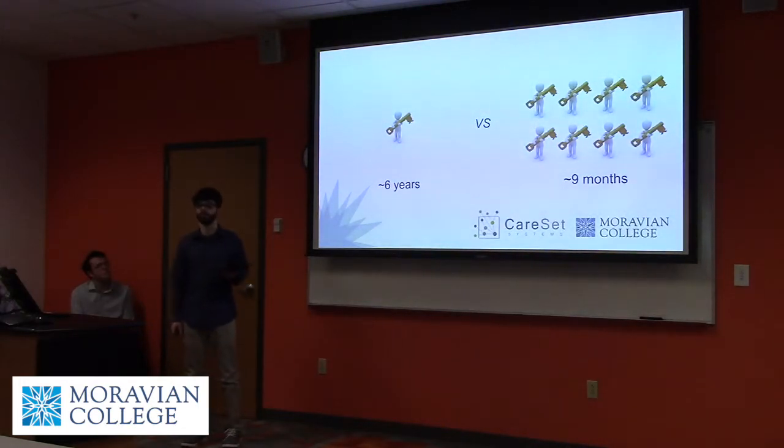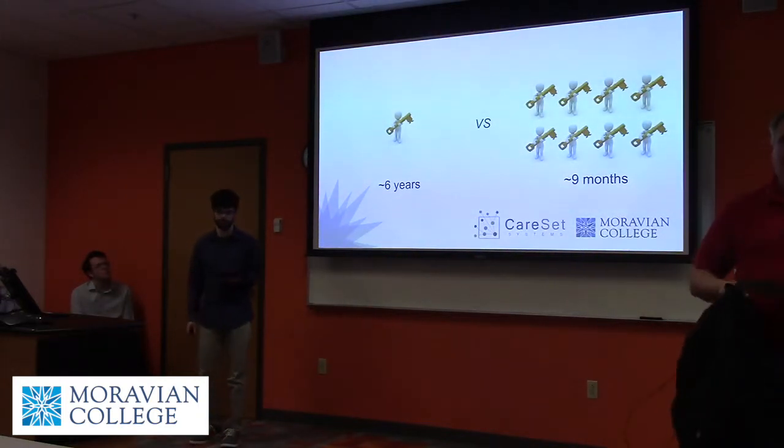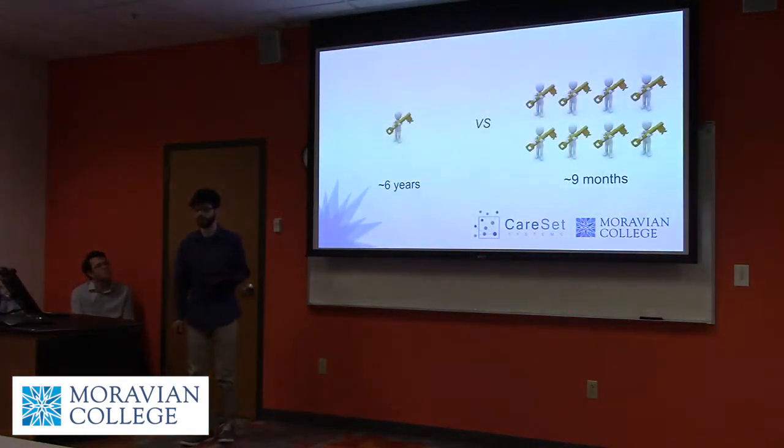We were actually able to obtain 8 API keys. The way you get those is you have to apply through regulations.gov, and they have to approve you of getting one. Not just anyone can get one. They also typically only give them out to organizations. Once we had 8 keys, we calculated that the time would go down to about 9 months, which still seems like a long time, but it's a drastic improvement from 6 years.